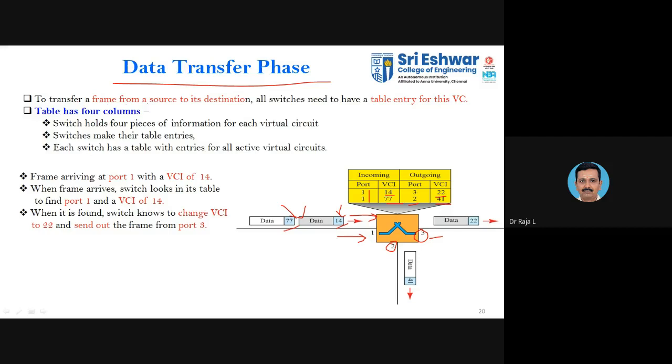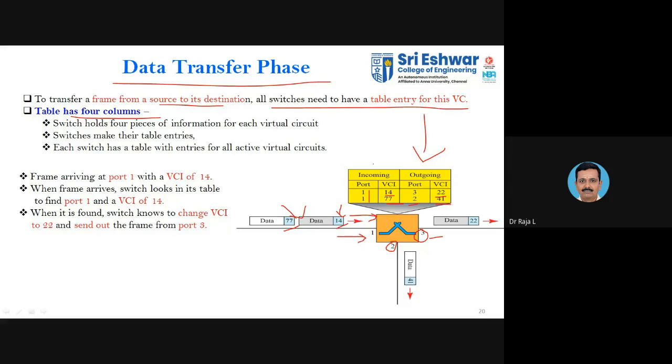To transfer a frame from source to destination, all switches need to have a table entry. So this is said to be a table entry that is available with all switches. A table has 4 columns. When we discuss the lab, we will have an entry available with each switch. In Packet Tracer, there is a command, show address, that will give you the MAC addresses available with the particular switch, to which it is connected directly. Okay, so we'll discuss those things in the lab.